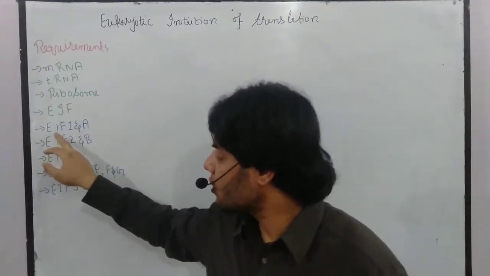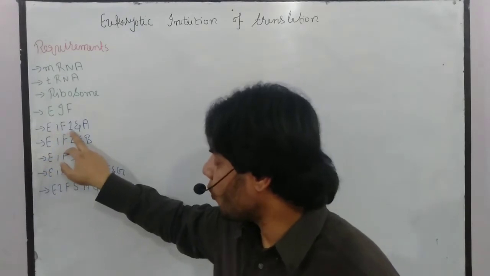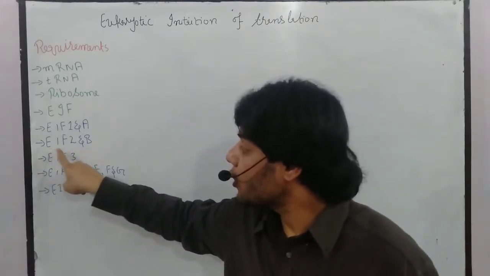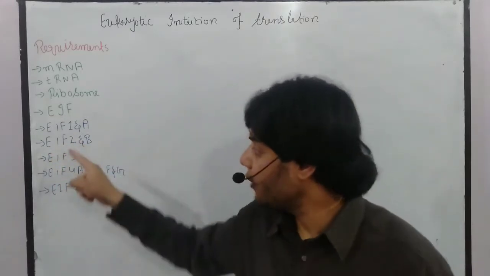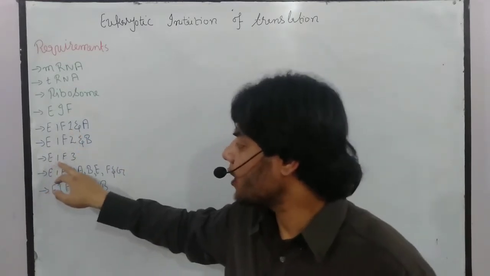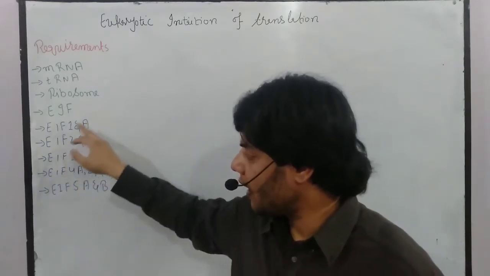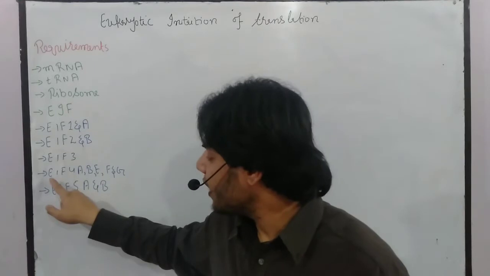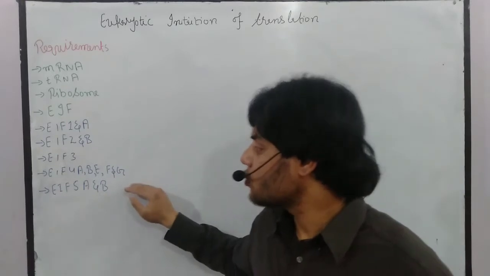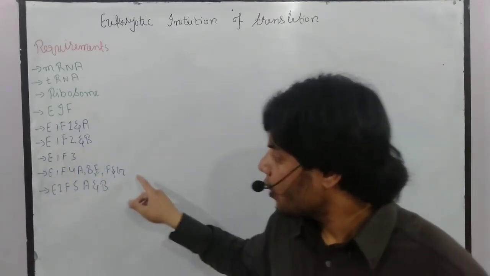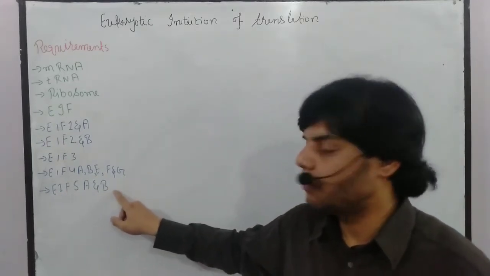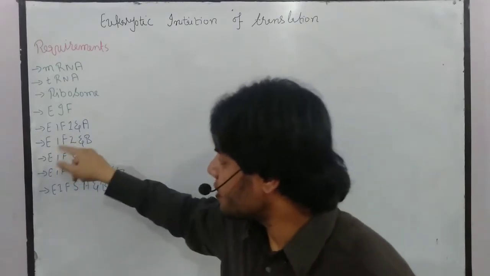So if we count these, the first is eukaryotic initiation factor 1 and eukaryotic initiation factor 1A. These are the two. Then we have eukaryotic initiation factor 2 and 2B, so 4. Then we have eukaryotic initiation factor 3. So now if we add all these, we get 5. Then we have initiation factor 4A, B, E, F and G. So these actually make a complex. Then we have eukaryotic initiation factor 5A and 5B. So let's count it.